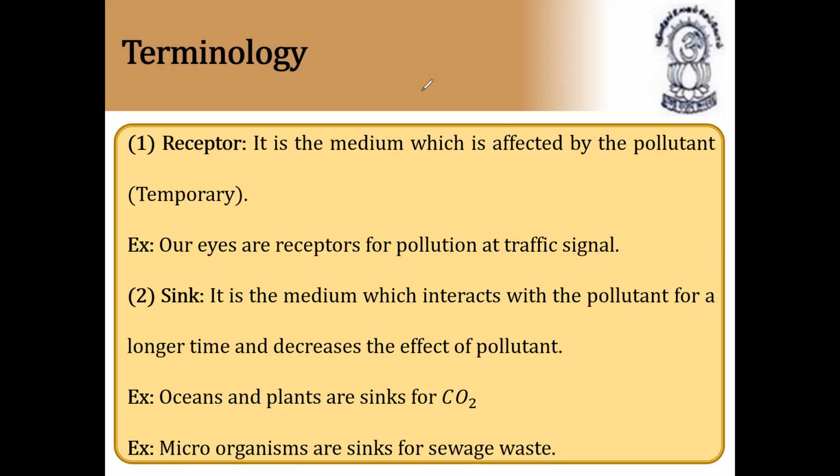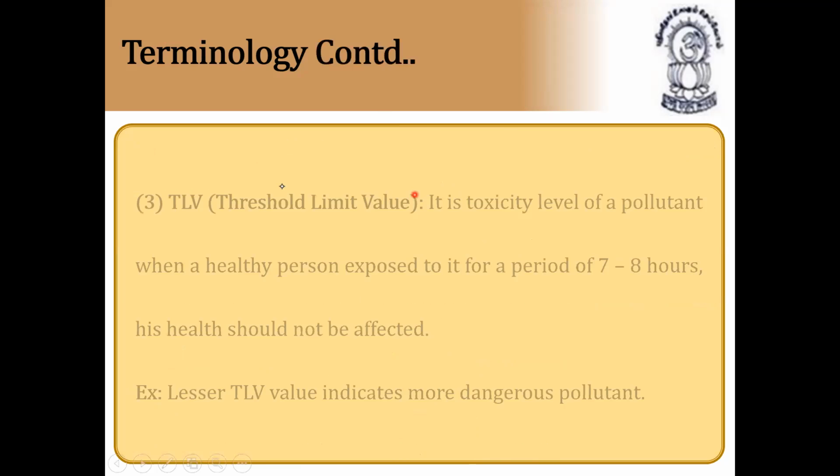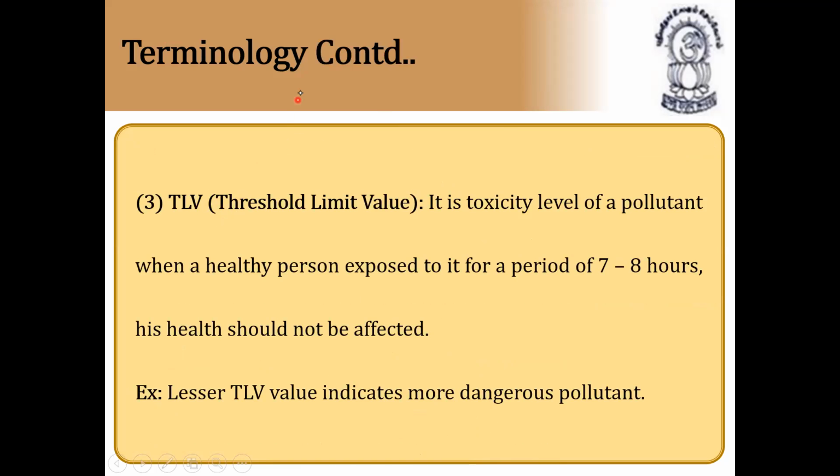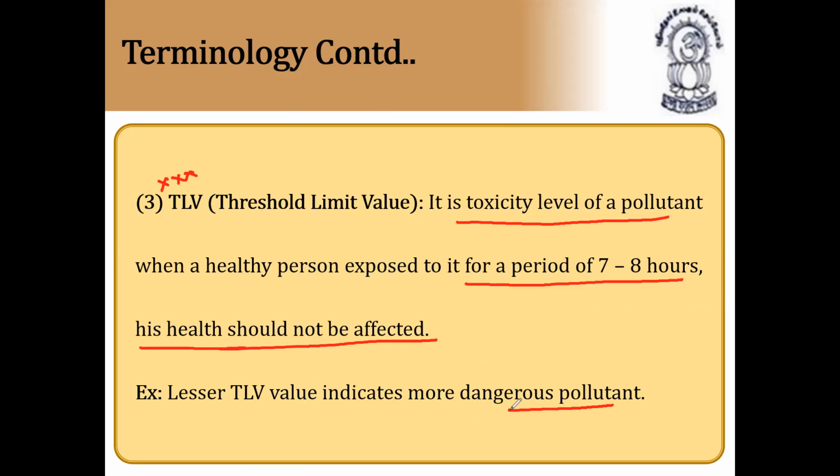Next, threshold limit value. This is very important. What is TLV? That is called threshold limit value. It is the toxicity level of a pollutant. When a healthy person is exposed to it for a period of 7 to 8 hours, his health should not be affected. That is called threshold limit value. Lesser TLV values indicate a more dangerous pollutant. So the lesser the value of TLV, the more dangerous the pollutant is.